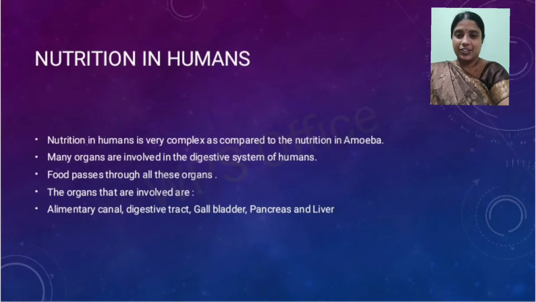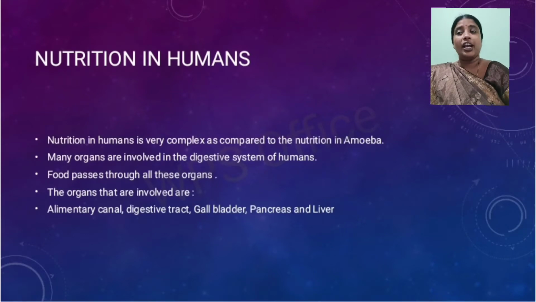Now, what is the digestive tract? The digestive tract is nothing but a long tube that starts from the mouth and goes till the anus. And what is the anus? The part from where the unwanted or undigested food is removed from our body. So the digestive tract is a long tube which starts from the mouth and ends at the anus.